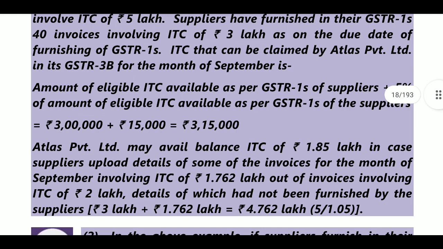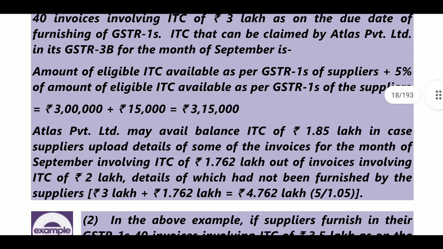So the amount of eligible ITC as per GSTR1 of the supplier plus 5% of the amount of eligible ITC available as per GSTR1 of the supplier, that is 3 lakhs plus 15,000, 3 lakhs 15,000.